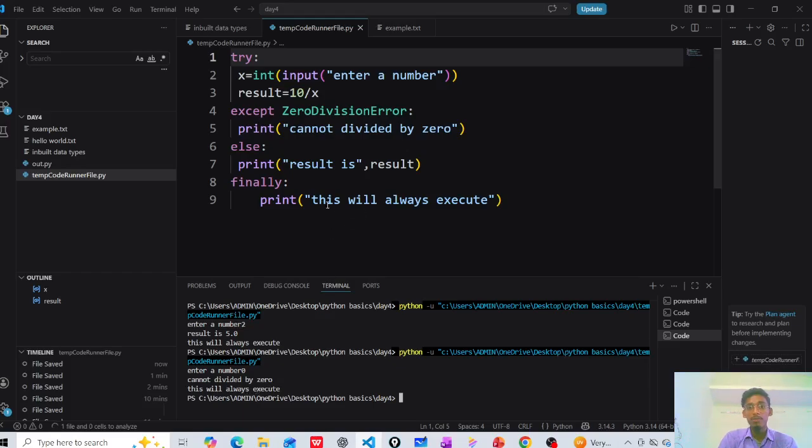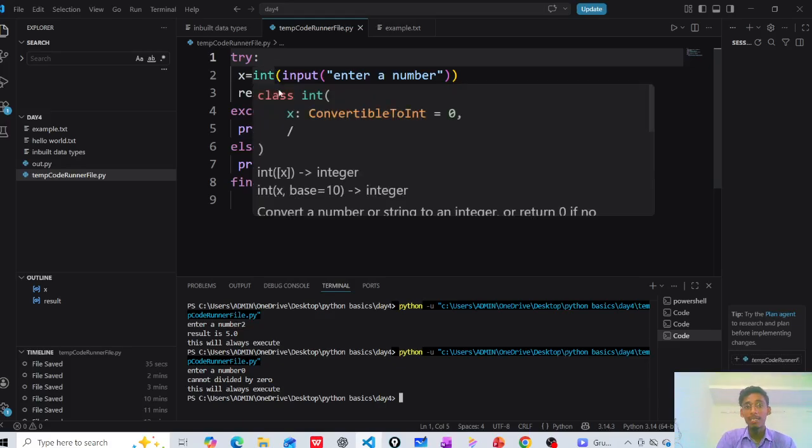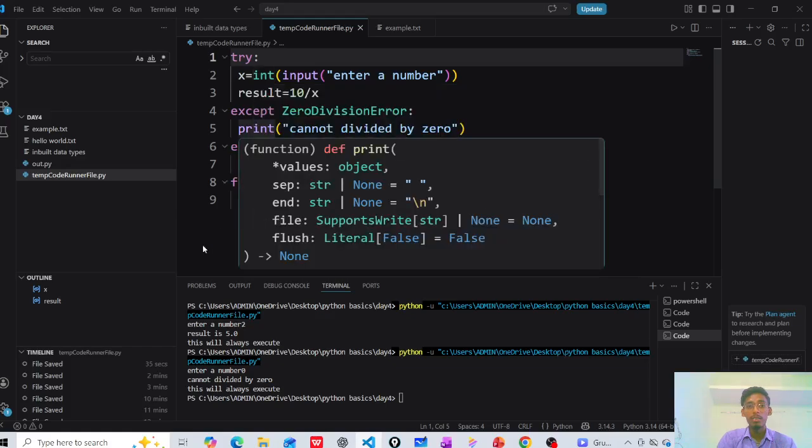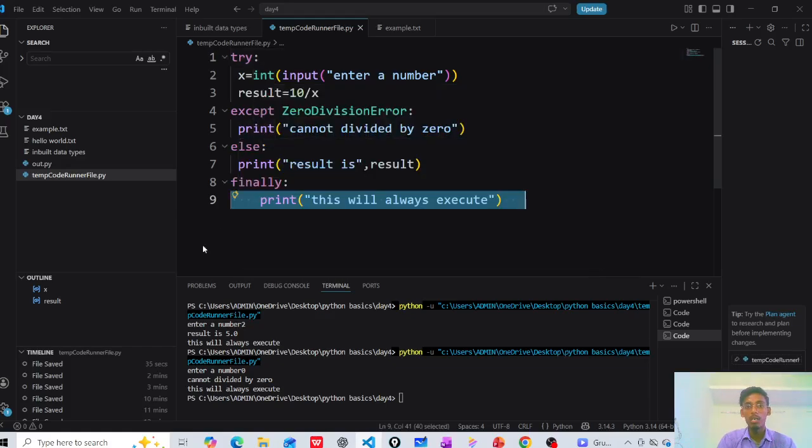The finally print always prints, and else runs only if there are no errors in the program. When there is an error, it will print, cannot divide by 0. That is called an exception, which I have given here as except. This is the program for exception handling: try, except, else, and finally.